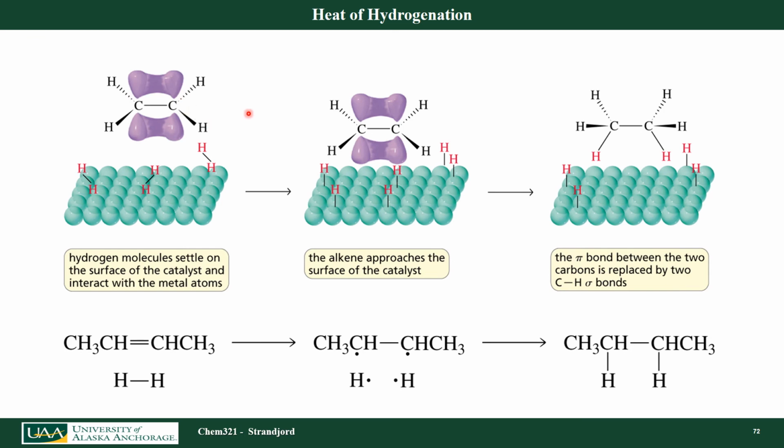How does that chemical reaction look in a pictorial standpoint? These green balls all represent my catalyst. I have hydrogen gas that is absorbed onto the surface of the catalyst.